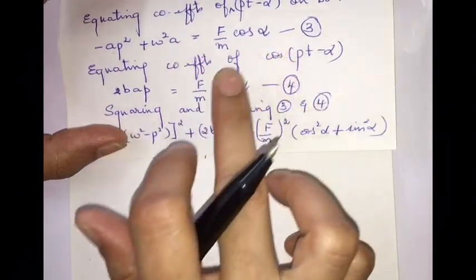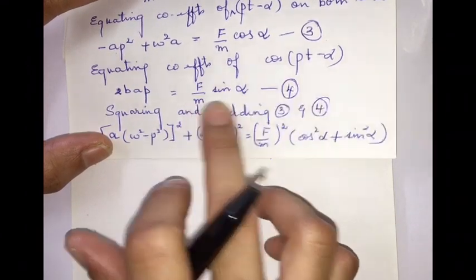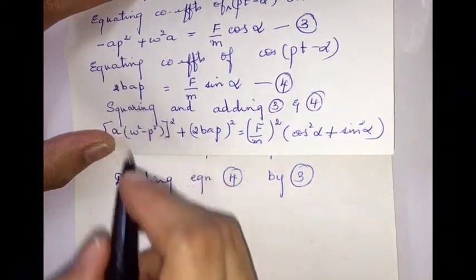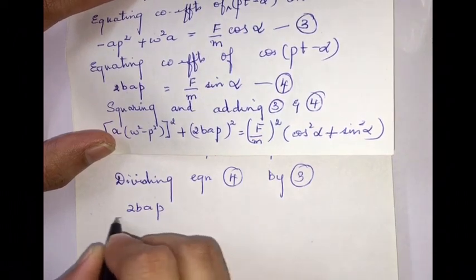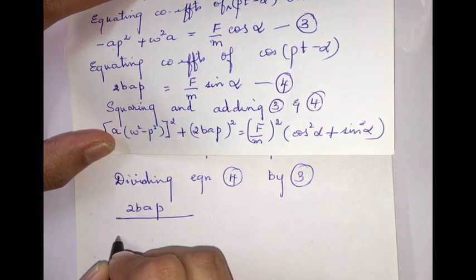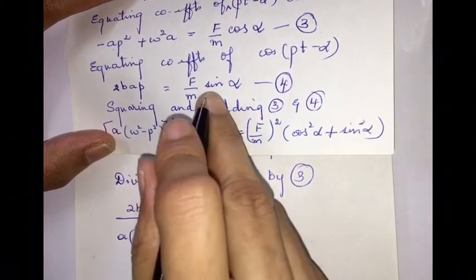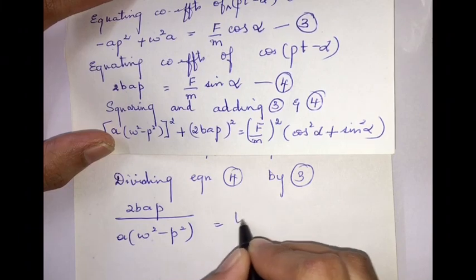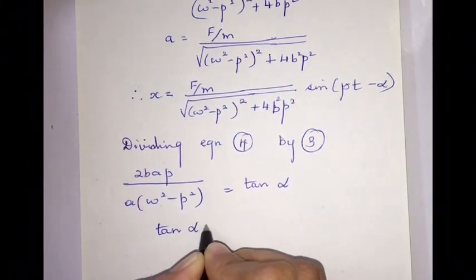Dividing equation 4 by 3, we get 2bAp divided by A(ω² - p²) equal to sin α by cos α, that is tan α.